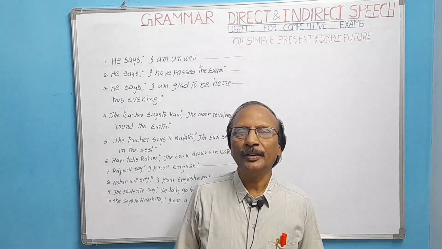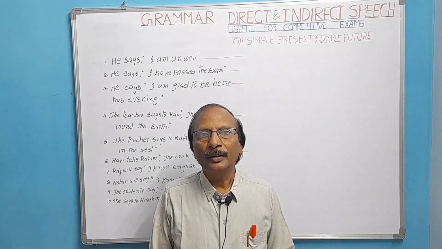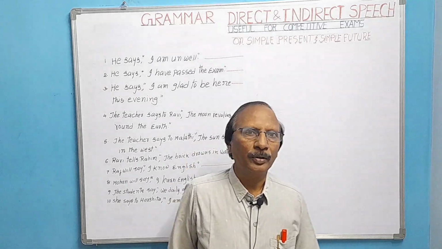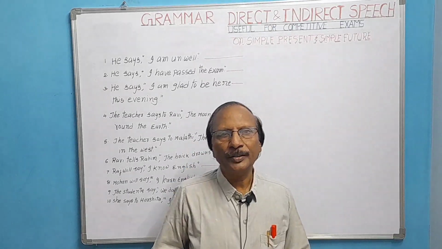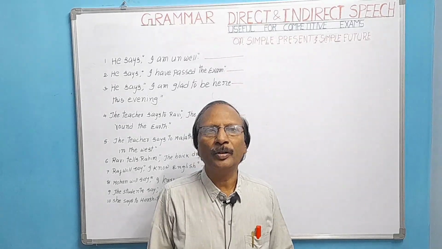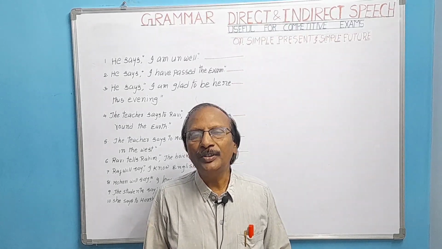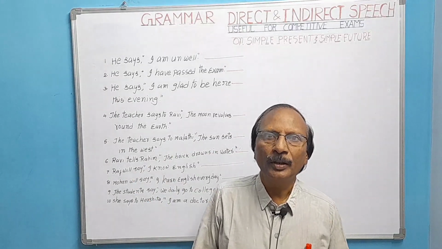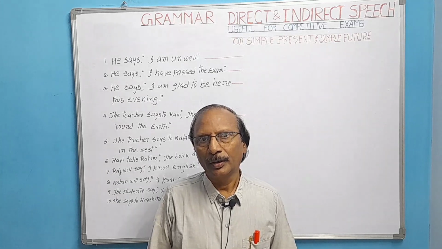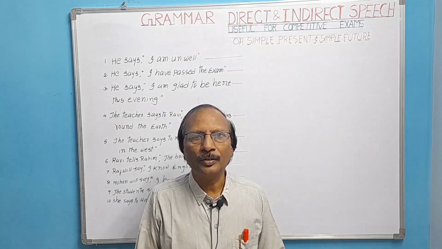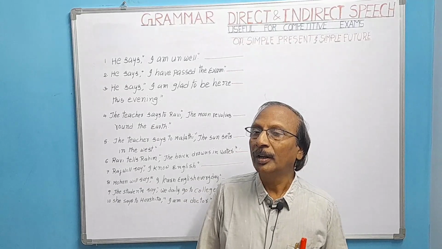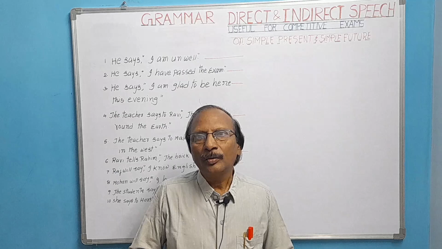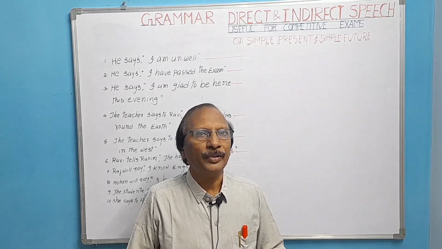Before starting the sentences, I want to say that this direct and indirect speech will be useful for four sections of people: for high school students, college students, for candidates who are going to appear for competitive examinations, and also for businessmen who want to develop their communicative skills. Through English grammar, they will develop their communicative skills. For developing communicative skills, there is no need of grammar, but at the same time, when they learn through grammar, they will easily follow and they will know where they make mistakes.